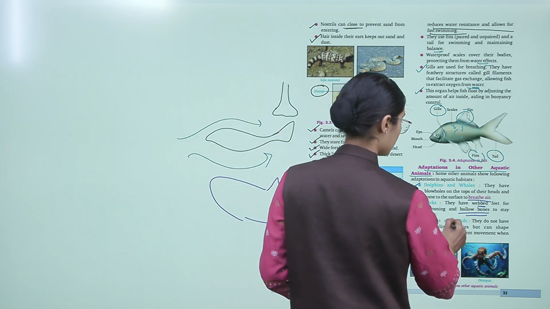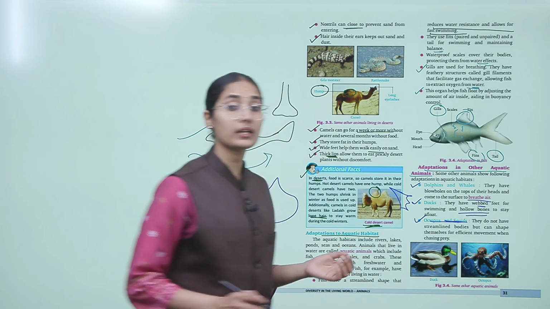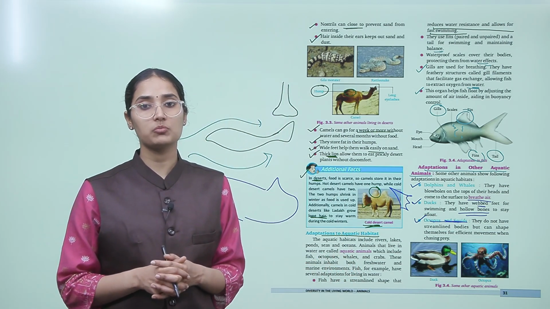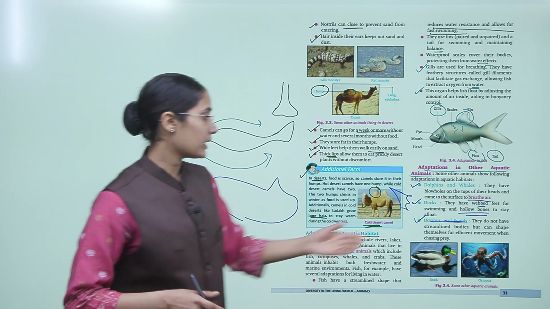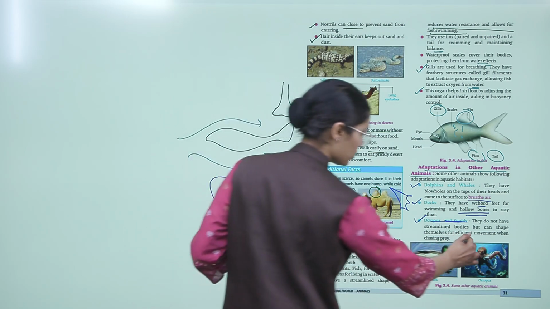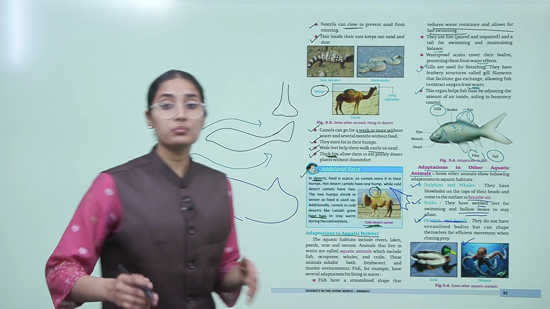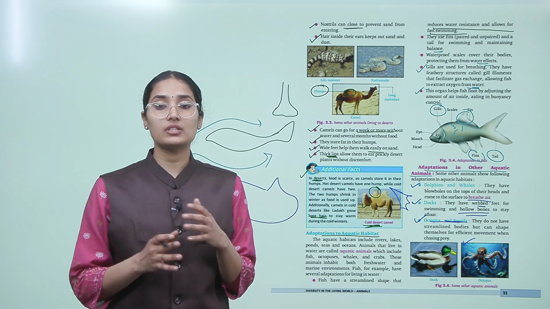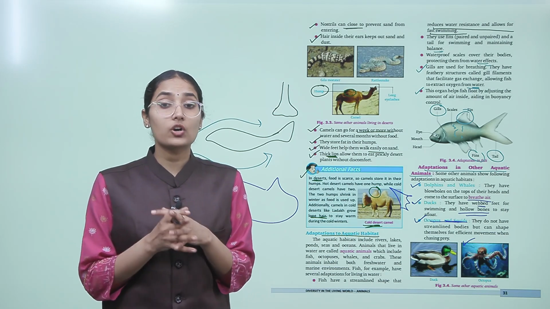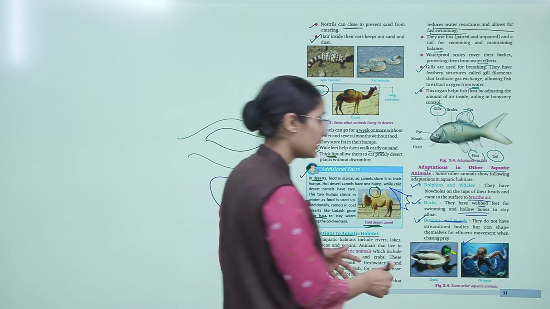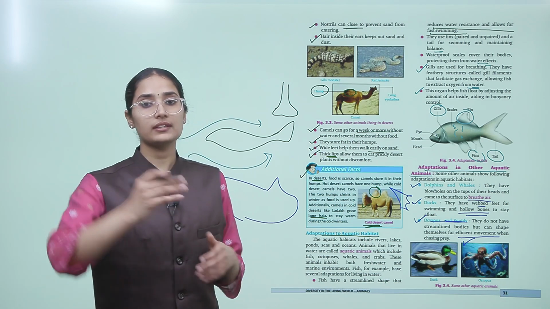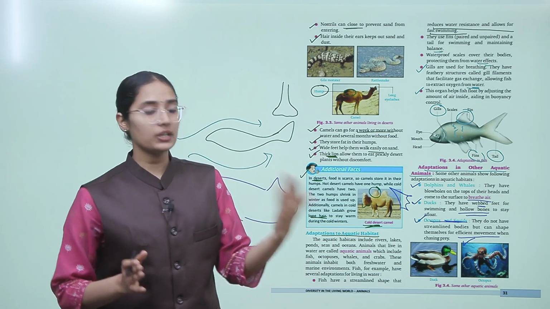Octopus and squids, for example, do not have streamlined bodies but can shape themselves for efficient movement when chasing prey, right? For example, these animals don't have a streamlined body, as you can see also. But their body can change shape. They can adjust their body according to the environment so that they can efficiently move when they are chasing their prey. Now let's go to the next page.